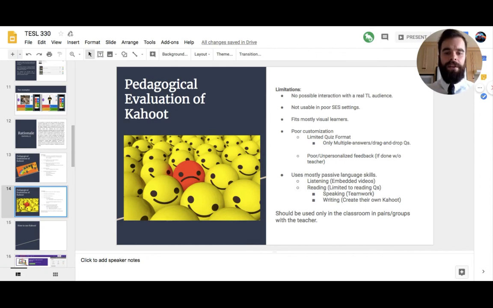And finally, it uses mostly the passive language skills, the first one being reading. Basically, the students will have to read the questions and answer them. They can also use their listening skill if they're watching a segment of a video, since the teacher can embed a specific segment of a video in Kahoot. But the students won't really be speaking unless they are working in teams, and they won't be writing unless they create their own Kahoot, because when the students answer the questions, they simply click on the right color. They don't have to actually write and type their answer.